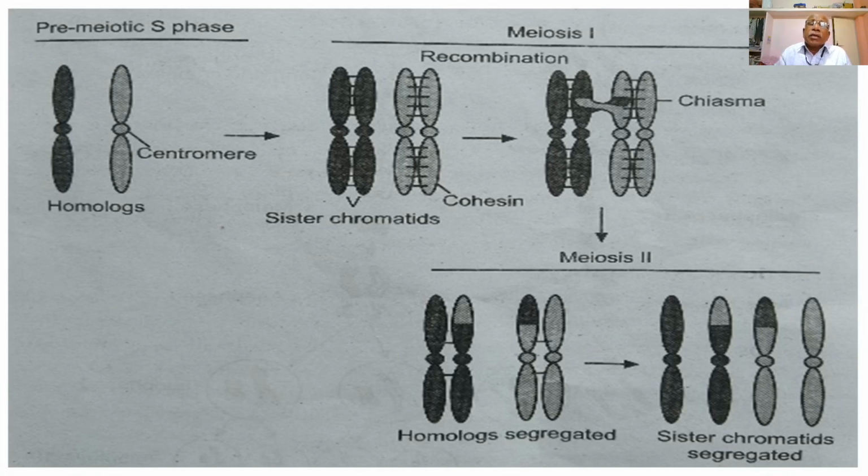It acquires the nuclear membrane around the newly forming daughter nuclei, and the spindle fibers disappear at the end of telophase.